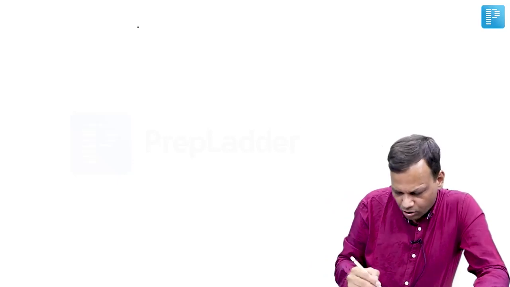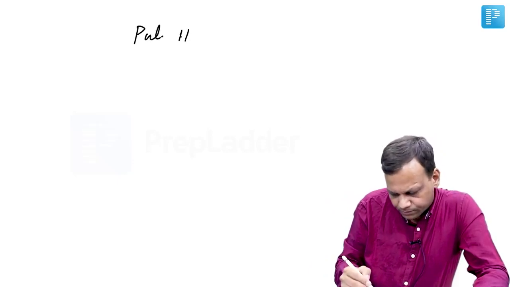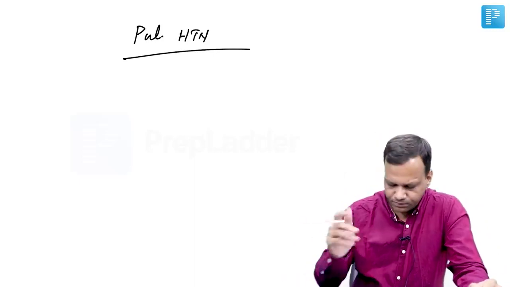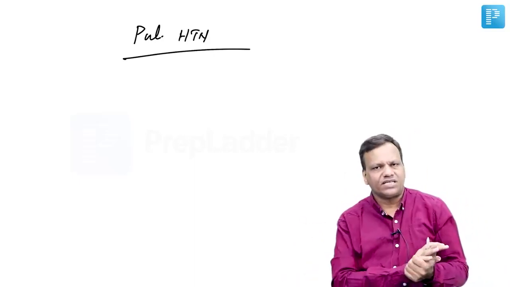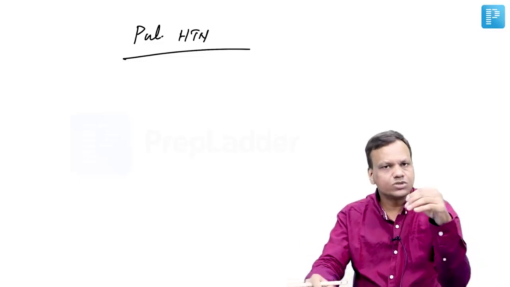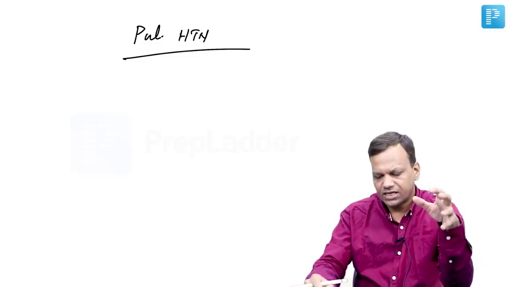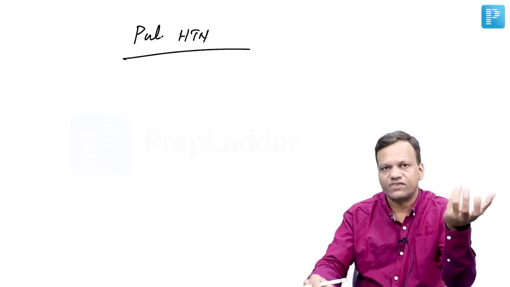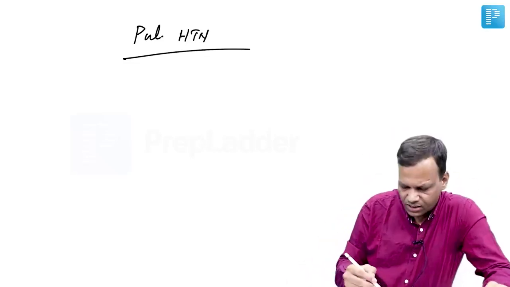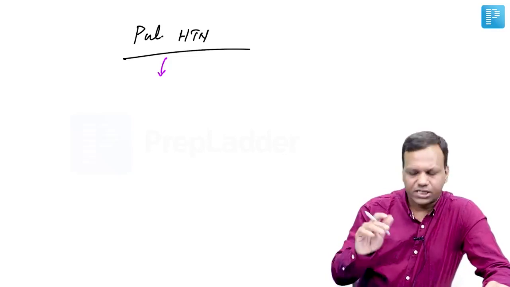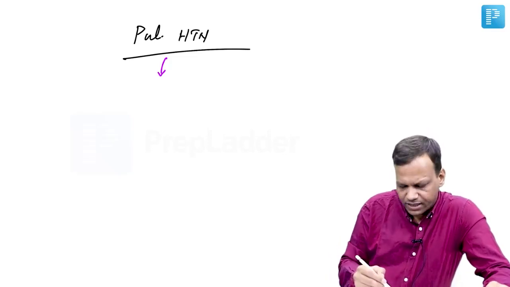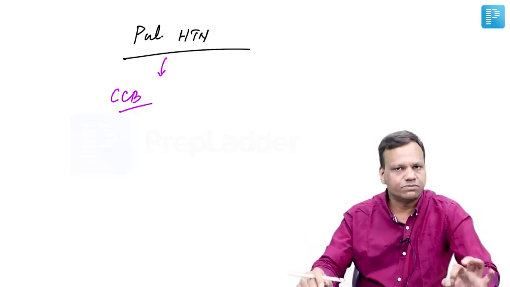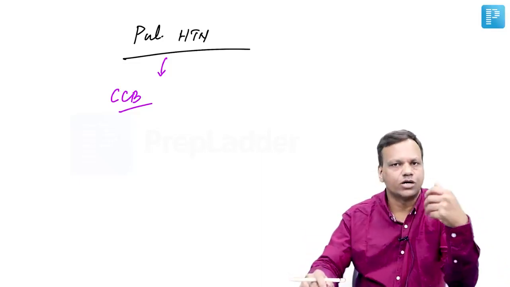Then moving to the next topic in the cardiovascular system, pulmonary hypertension. It is different from systemic hypertension. Most of the drugs used in systemic hypertension cannot decrease the pressure in the pulmonary vessels. So here we need to use specific drugs. Pulmonary hypertension normally can be treated in very few patients by calcium channel blockers. So we give an intravenous calcium channel blocker and see whether the pressure is reduced or not.